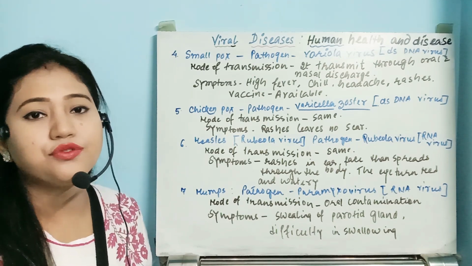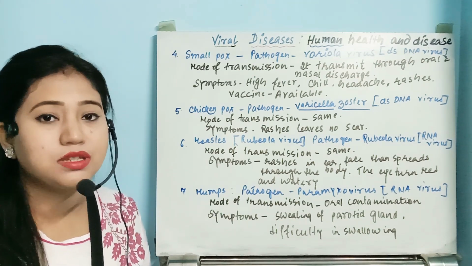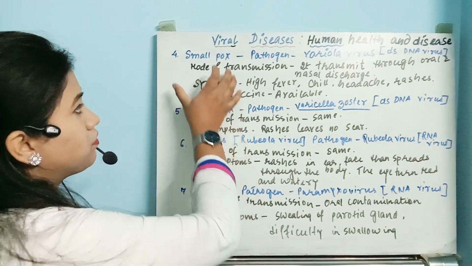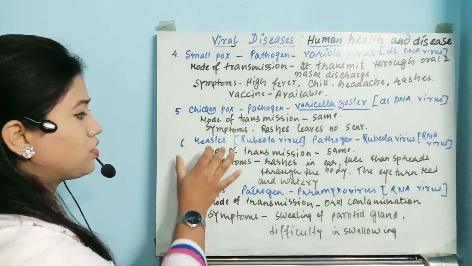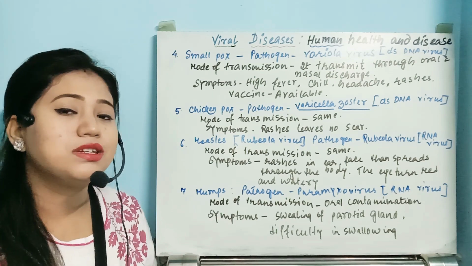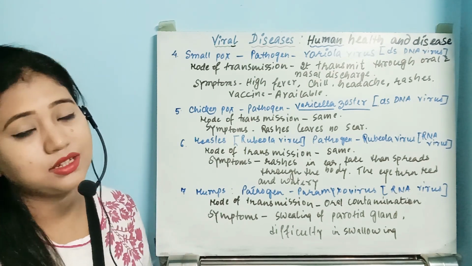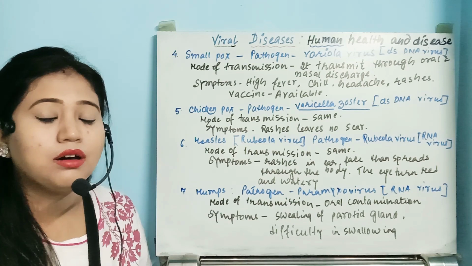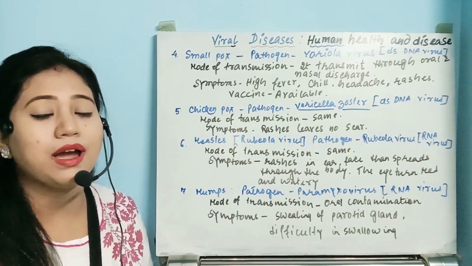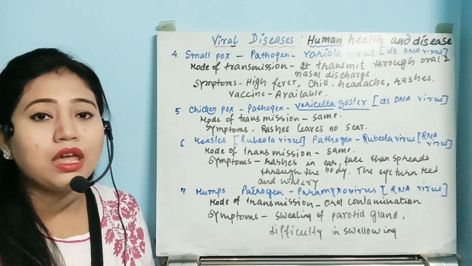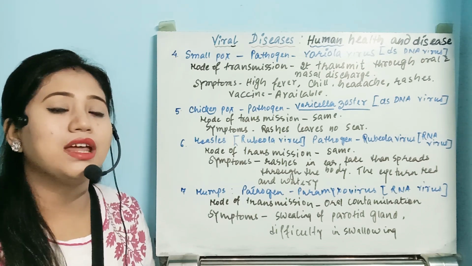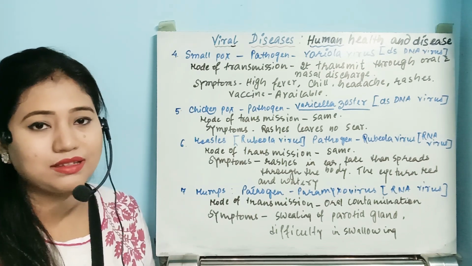See, here we have 3 diseases with the same symptoms and the same type of mode of transmission. What are they? First one is smallpox, next one is chickenpox, and another one is measles. The first disease, smallpox, is eradicated from the world. The vaccine against smallpox was discovered by a scientist. All of us know he was Edward Jenner, who developed that vaccine.